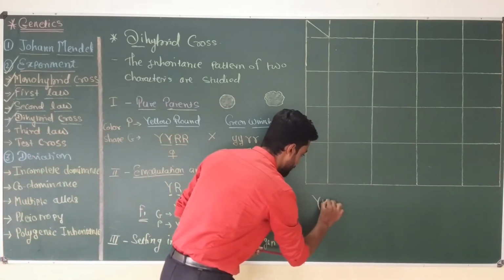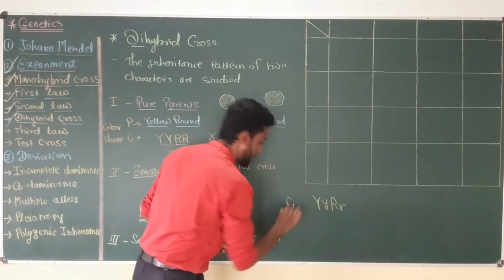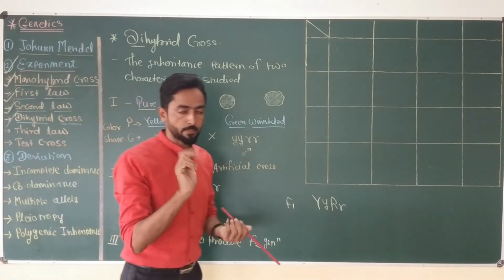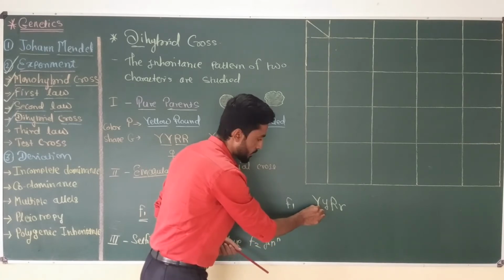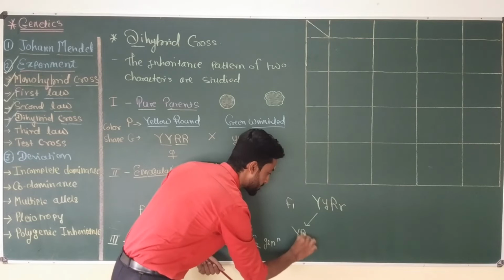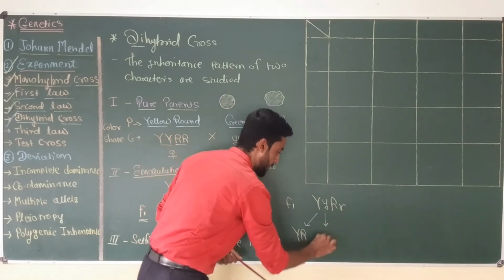Capital Y, small y, and capital R, small r is the F1 parent, and this F1 parent produces four different types of gametes. This capital Y can go with capital R. Now this capital Y also combines with small r.